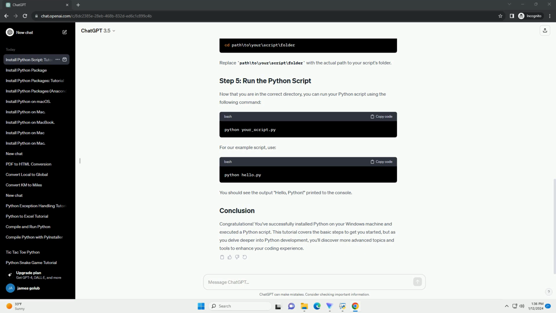Use the cd command to navigate to the folder where your Python script is located. For example, replace path/to/your/script/folder with the actual path to your scripts folder. Now that you are in the correct directory, you can run your Python script using the following command. For our example script, use python hello.py. You should see the output Hello, Python, printed to the console.